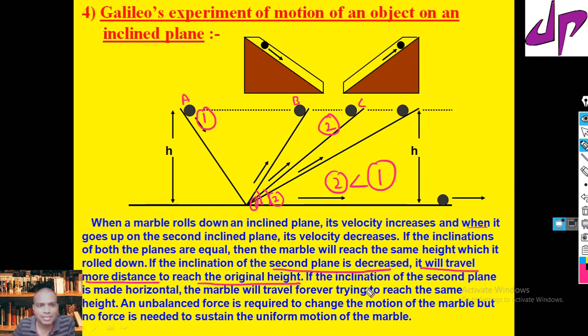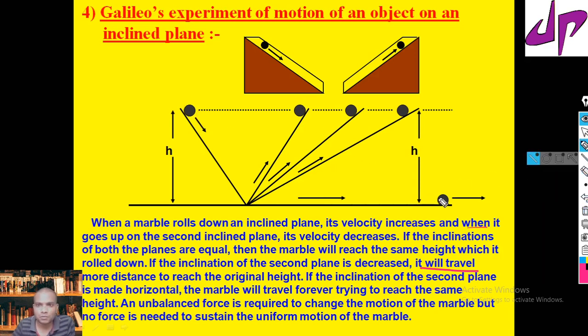Now if the inclination of the second plane is made horizontal, the marble moves just like on a horizontal surface forever. This is the third case. If we make the second inclined plane just horizontal, what happens is the marble will travel forever trying to reach the same height. These are the observations made by Galileo.